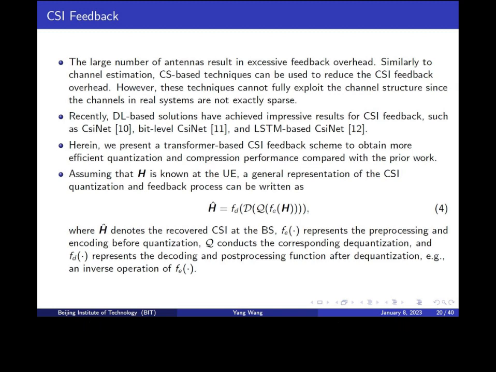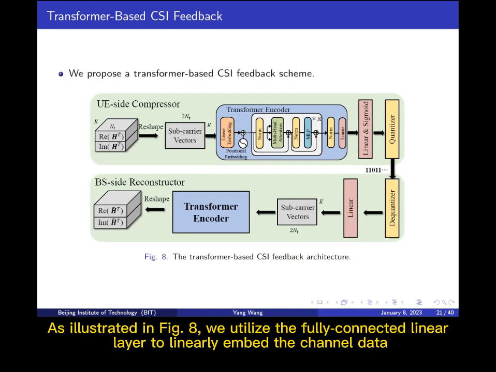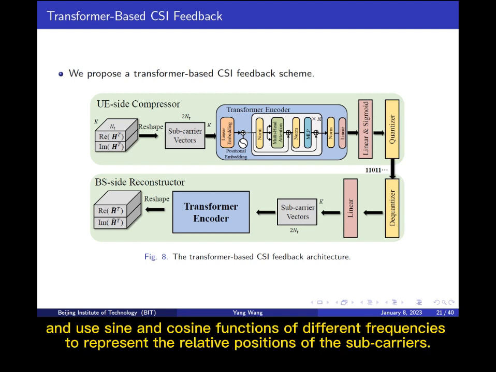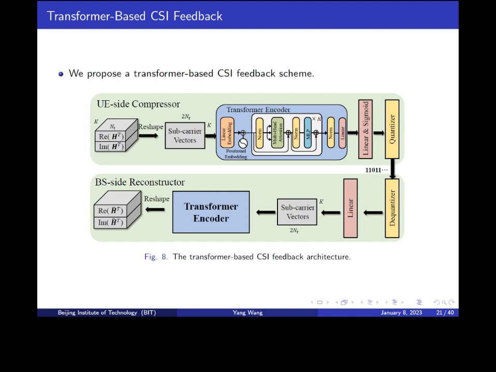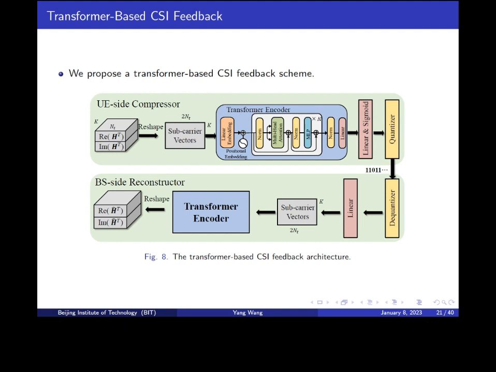Assuming that channel H is known at the UE, a general representation of the CSI quantization and feedback process can be written as equation 4. As illustrated in Figure 8, we utilize the fully connected linear layer to linearly embed the channel data and use sine and cosine functions of different frequencies to represent the relative positions of the subcarriers. Then, the transformer encoder extracts features from the channel data embedded with the positional information.